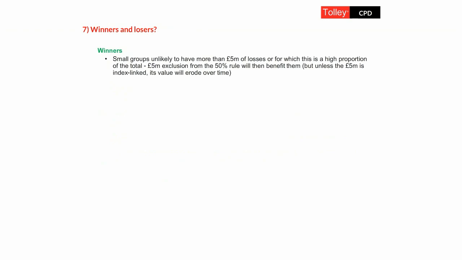Now, as we've seen here, there is both good news and bad news. The good news is the increased flexibility of the use of losses going forwards. The bad news is the cap on the amount that you can relieve in any one accounting period, the 5 million plus 50% rule. And that's going to mean that there are going to be winners and losers as a result of this change. In fact, the government said that they expected this change in the law to be broadly tax neutral. In other words, the winners would essentially equal the losers in terms of tax saved or tax cost. So who are the winners going to be?